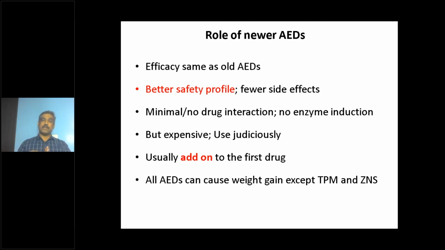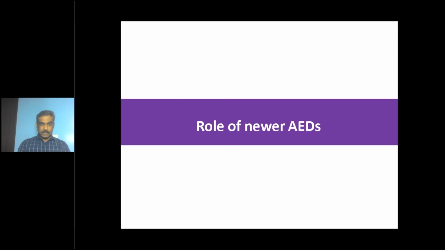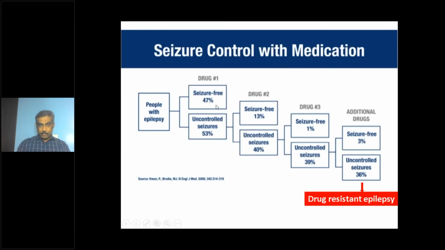Many times we prefer newer antiepileptic medication because of their better safety profile. It is not for the efficacy, it's for the better safety profile. Going back to that same slide, whether you are using older medication or newer antiepileptic medication, the seizure freedom rate will be 60% for two medications. But